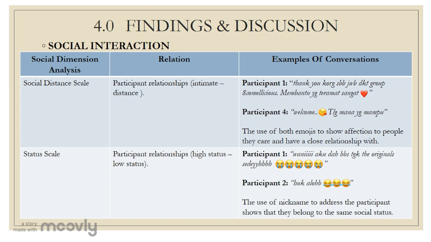Either it is an intimate or distant relationship, and based on the examples of the WhatsApp conversations, both emojis are used to show affection to people they care about and have a close relationship with. The next one is also concerned with the participants' relationships, either high status or low status. Based on the conversation, the use of nicknames to address the participants shows that they belong to the same social status, and there is no need to use honorific address such as Madam or Miss.